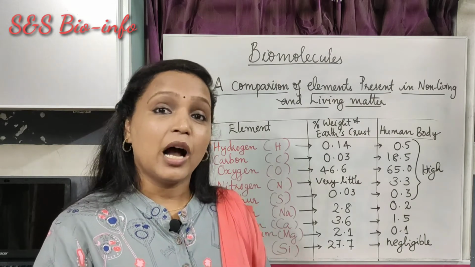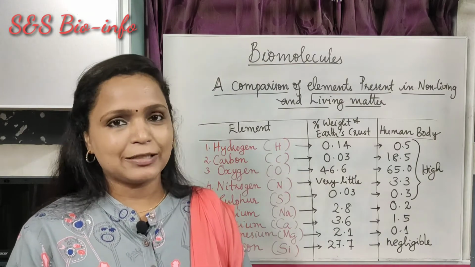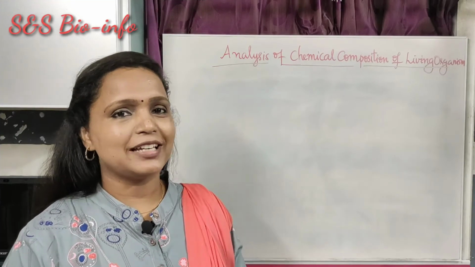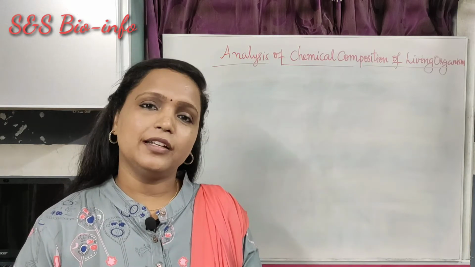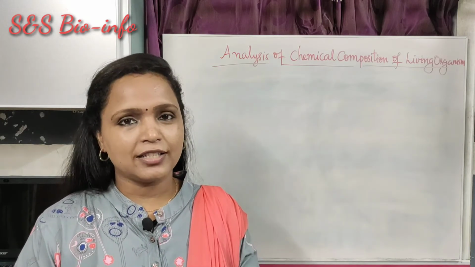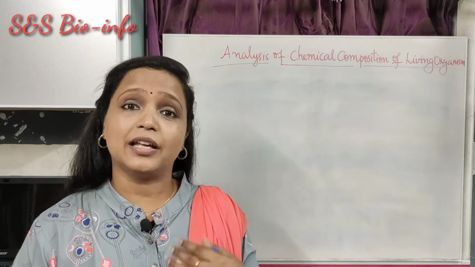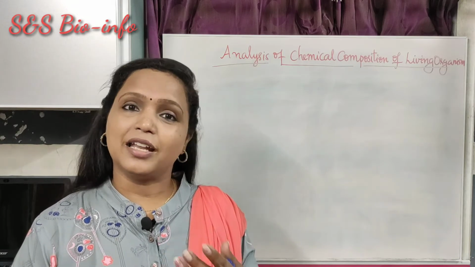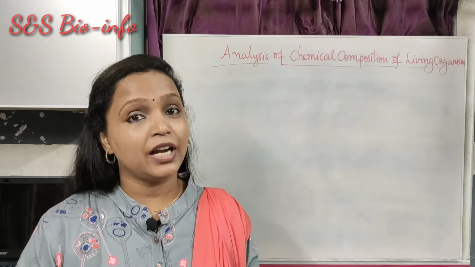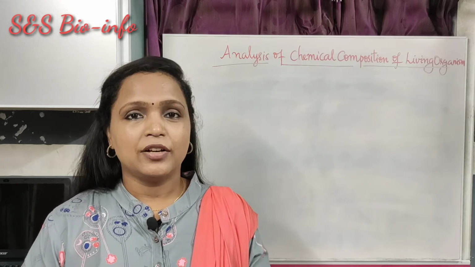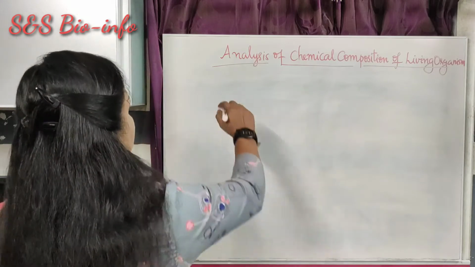Now let's study how to analyze the chemical composition of a living tissue with the help of an experiment. The next topic is analysis of chemical composition of living organisms. To find out the chemical composition of the living organisms, different types of analytical procedures are followed. Two such analytical procedures are chemical analysis of organic compounds and ash analysis for inorganic compounds and elements. First of all, let's learn about chemical analysis of organic compounds.